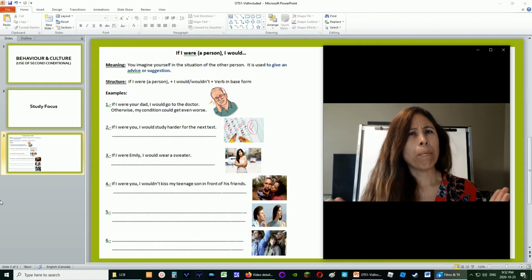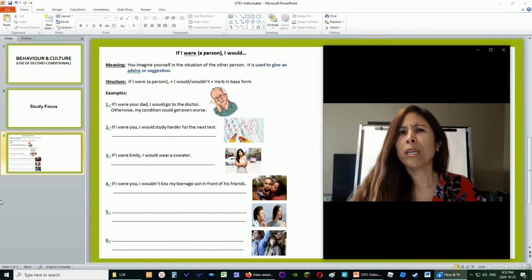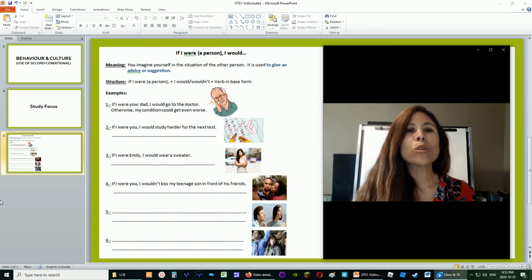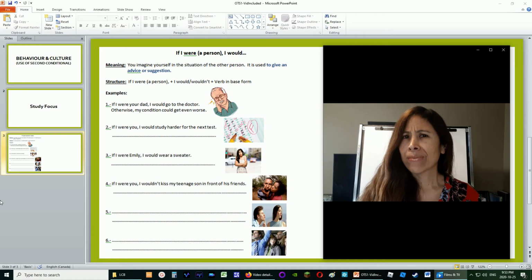And for the last picture, we see a girl. I think she's in a bus or maybe a subway, but look at her. She doesn't seem to be too comfortable in that situation. Too many people surrounding her. She doesn't seem to be happy about it. Okay, who would like to create a sentence for this one? Yes, Brooklyn? If I were Tanya, I would drive to work next time. It's obvious that she feels very uncomfortable in a full bus.